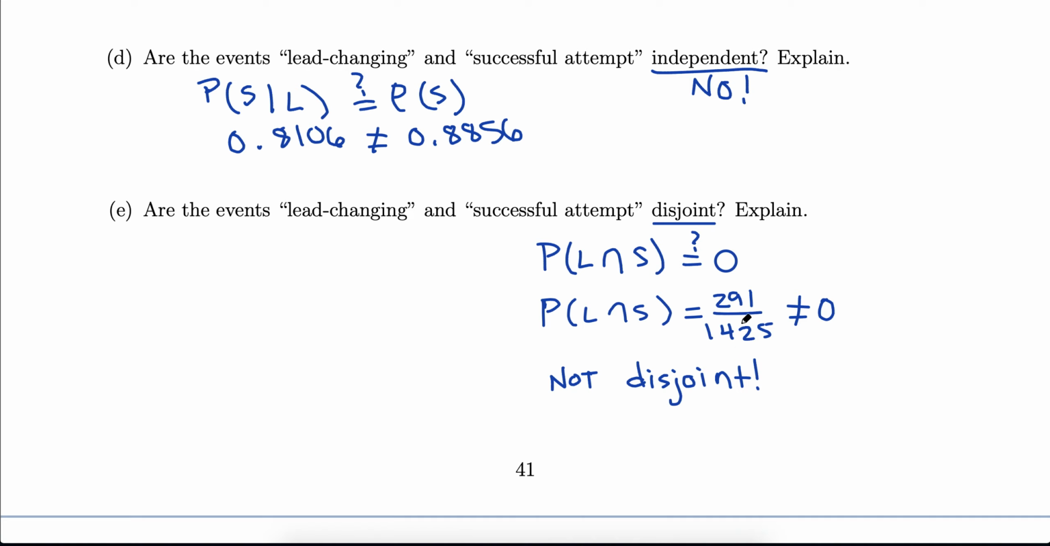Okay, so the independent test is whether the and is equal to the two events multiplied together. The disjoint test is whether the and is equal to 0. And this concludes our different topics and examples on probability.